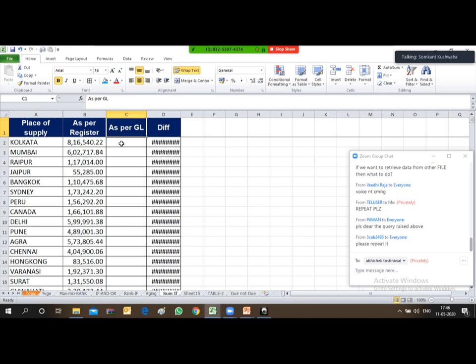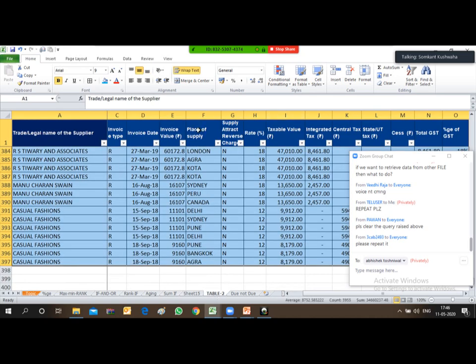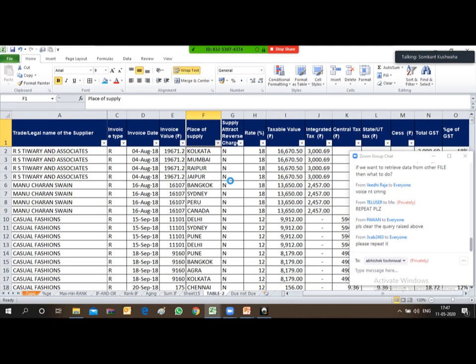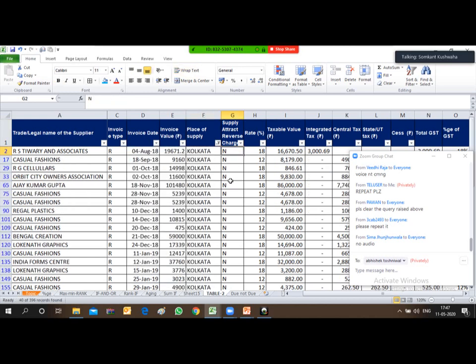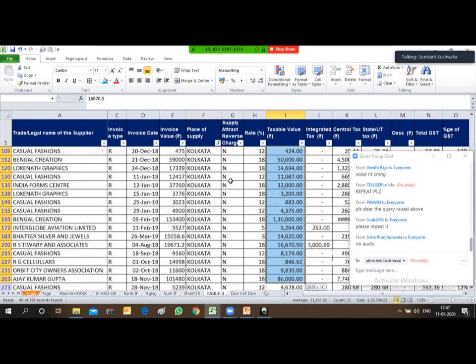Since our criteria here was Kolkata, you can manually check in the table how much total is appearing for this location Kolkata. Suppose I filter out this Kolkata, and I add up all the taxable value appearing for Kolkata.